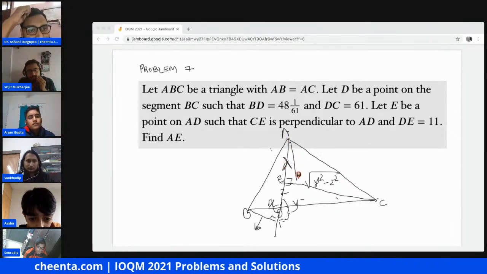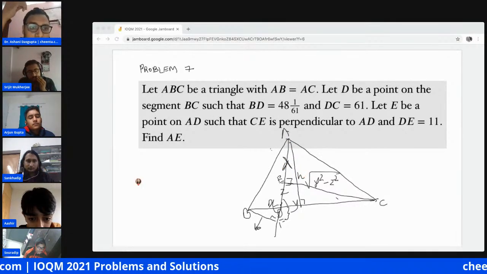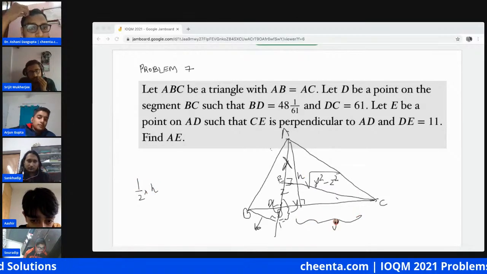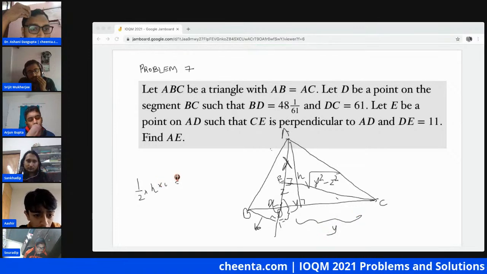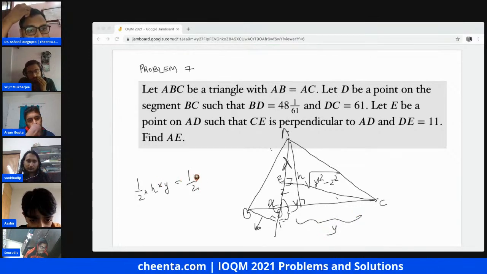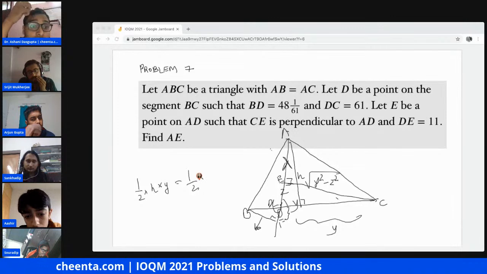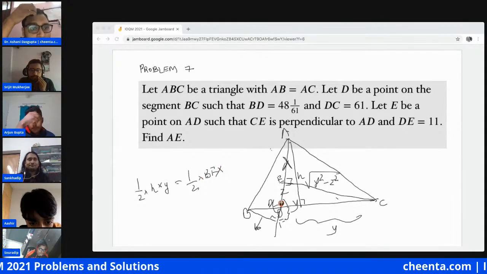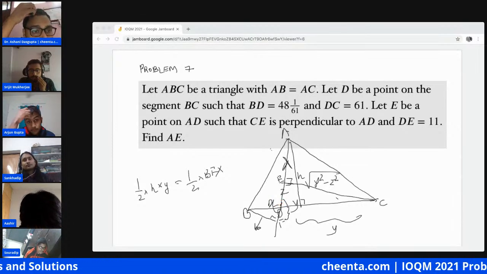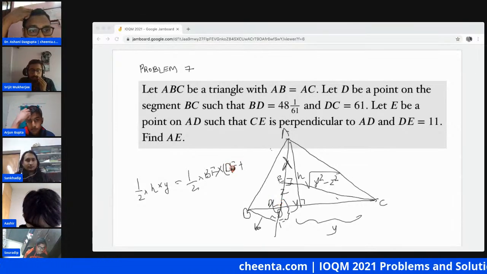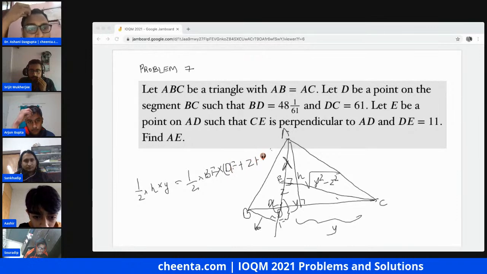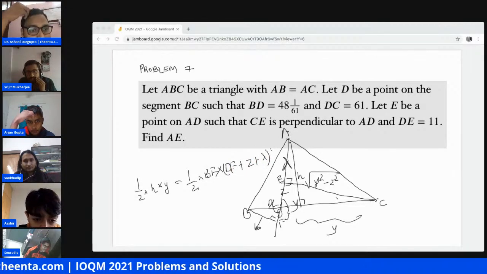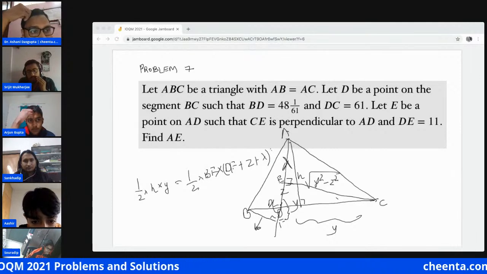What I'm going to do here is half into h into y, which is the same as half into this BF, which we already know, calculated into this length. Let's call this DF plus this z plus this lambda. Okay, so now again see this triangle and this triangle are similar.